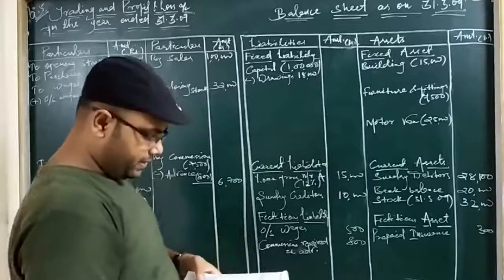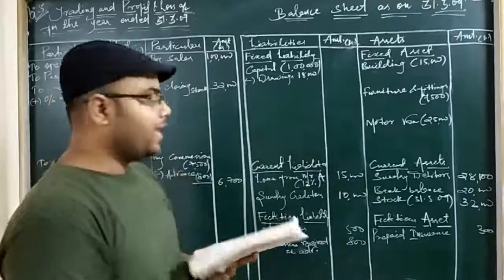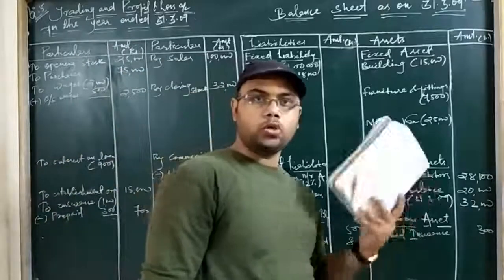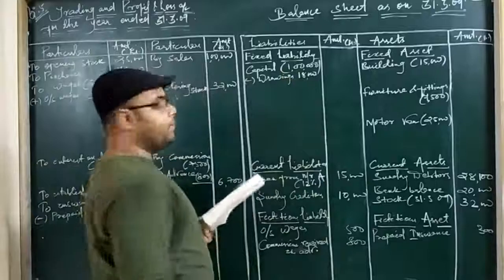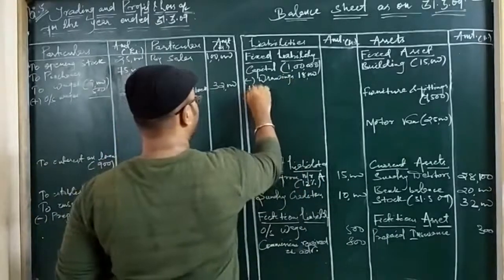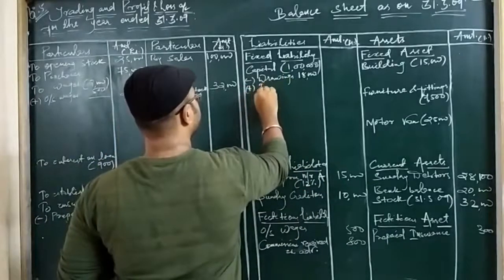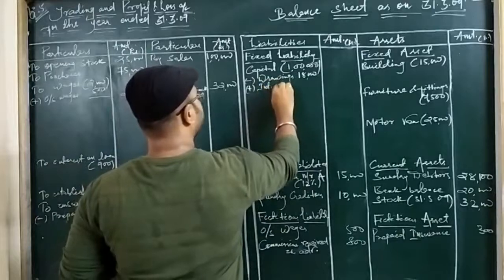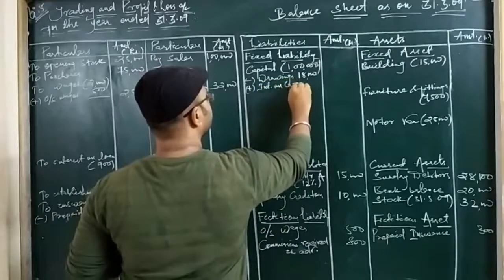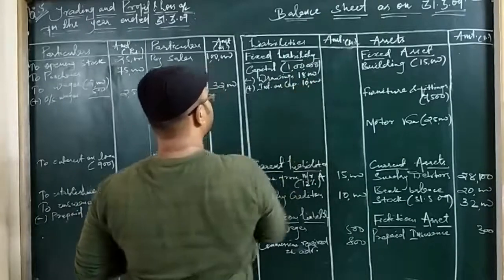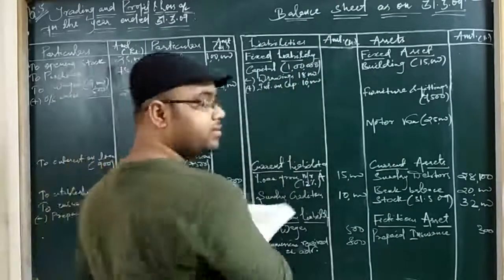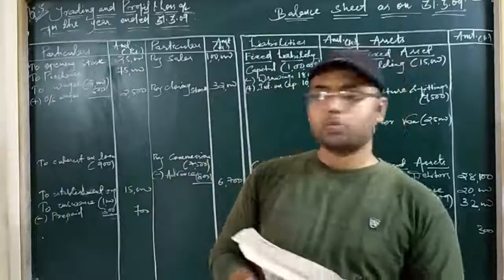Next is allow interest on capital 10%, and as you know, interest on capital is calculated on the opening balance of capital. So the opening balance of capital is 1 lakh, 10% will be 10,000. Add interest on capital, 10%, means 10,000. The second treatment of interest on capital is that it is an indirect expense, with no value related to production work.